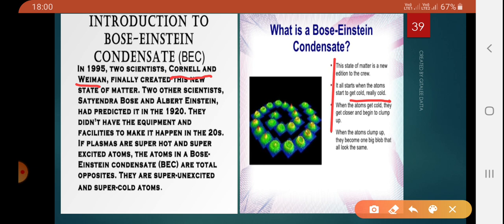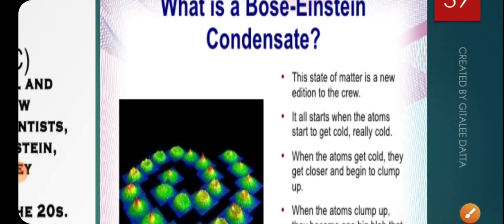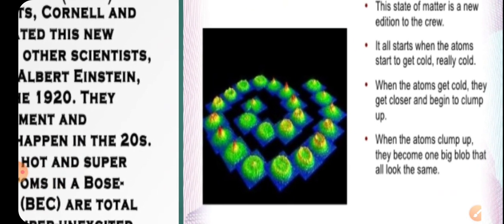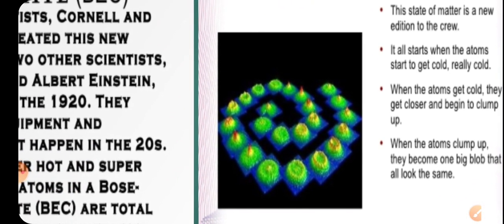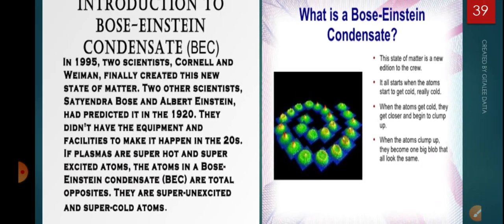So this is also called BEC or Bose-Einstein condensate. If you have observed this carefully, this is how BEC looks. This is only for those gases which can be cooled to super low temperature. Am I clear? So this is all about the fifth state of matter.